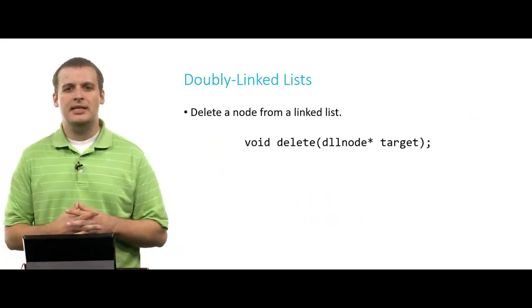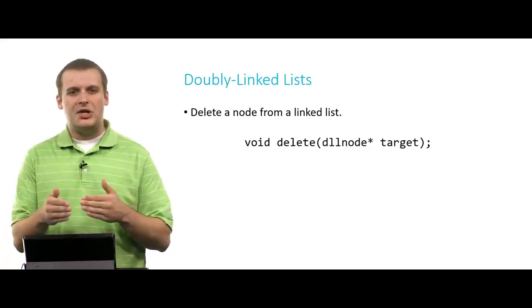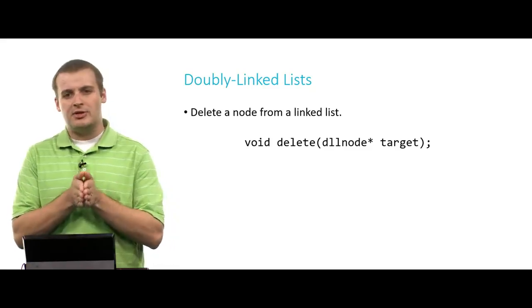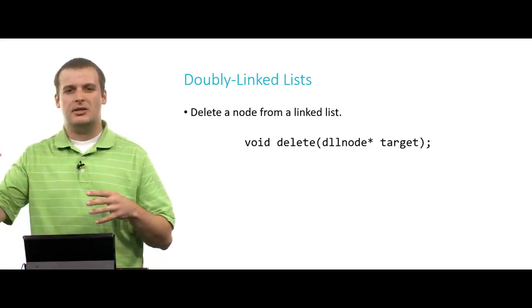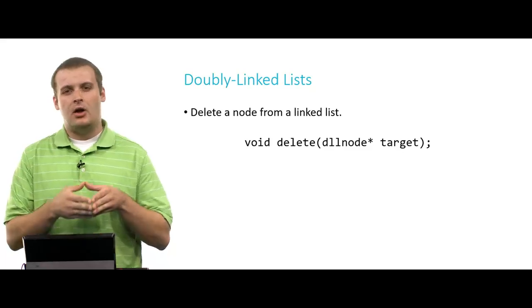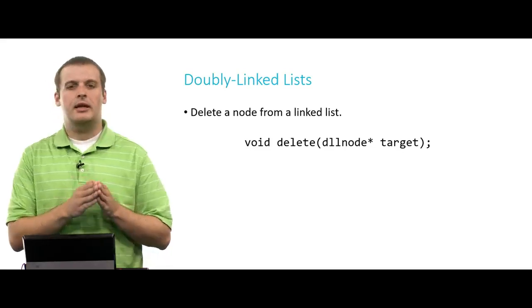Now let's finally delete a node from a linked list. So let's say we have some other function that is finding a node we want to delete and has given us a pointer to exactly the node that we want to delete. We don't even need, say the head is still globally declared. We don't need head here. All this function is doing is we've found a pointer to exactly the node we want to get rid of. Let's get rid of it.